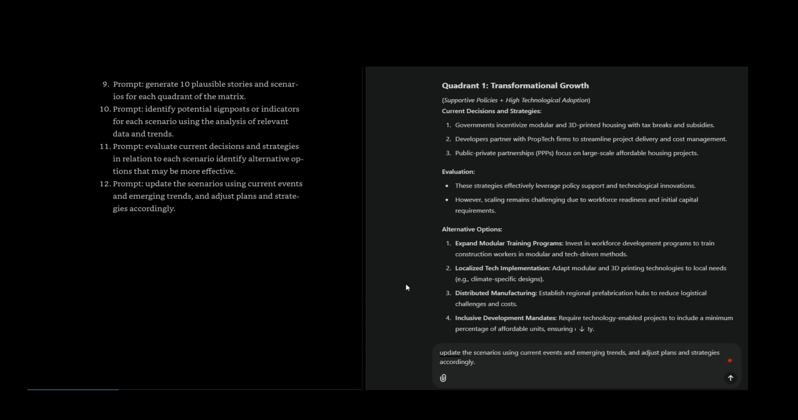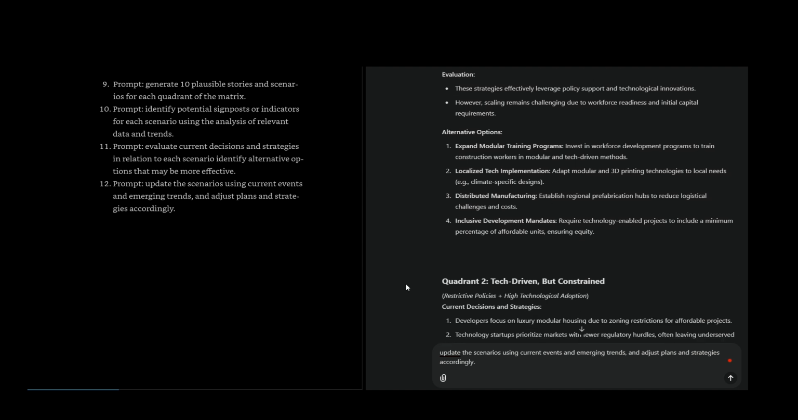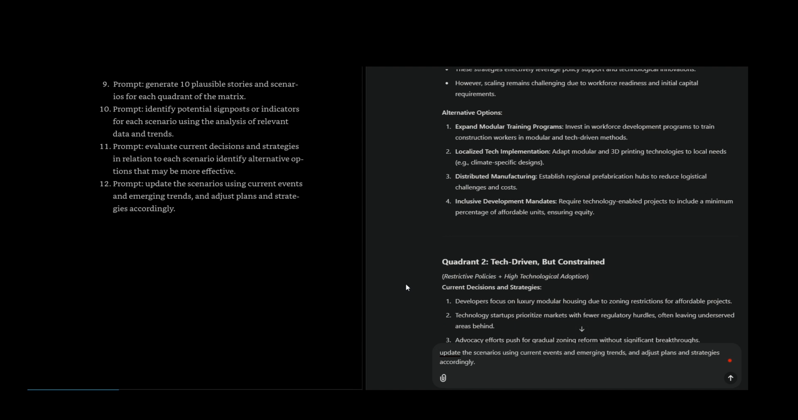Alternative options: expand modular training programs. Invest in workforce development programs to train construction workers in modular and tech-driven methods. Localize tech implementation: adapt modular and 3D printing technologies to local needs, e.g., climate-specific designs. Distributed manufacturing: establish regional prefabrication hubs to reduce logistical challenges and costs. Inclusive development mandates require technology-enabled projects to include a minimum percentage of affordable units, ensuring equity.